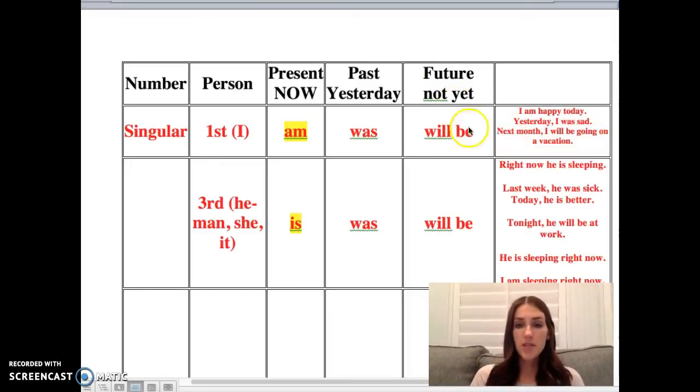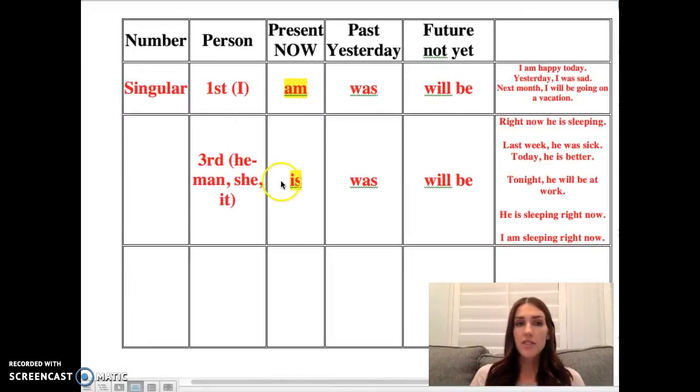If we're talking about the future, next month, will be is what we use. That's the verb. I will be going on a vacation. Tomorrow, I will be going on a hike. On Sunday, I will be teaching a lesson. So those are all in the future. If you want me to send this to you, or if you want to screenshot it real quick, so you have reference of this chart.